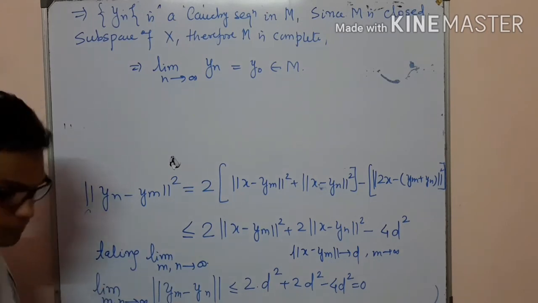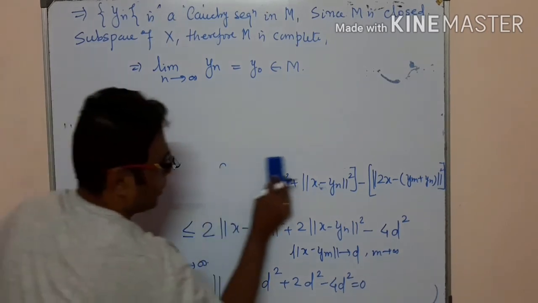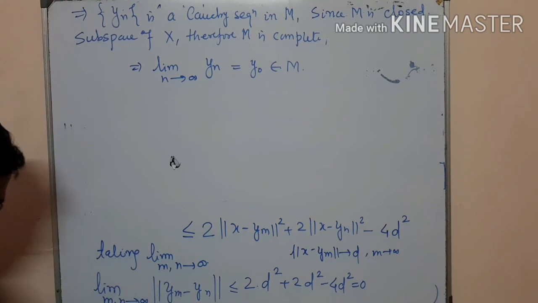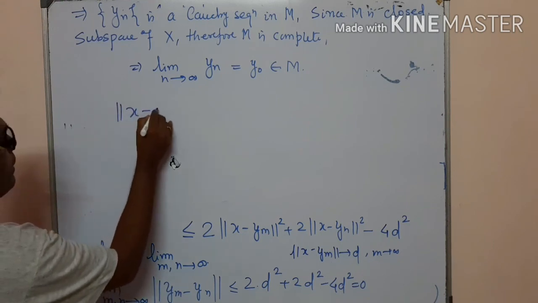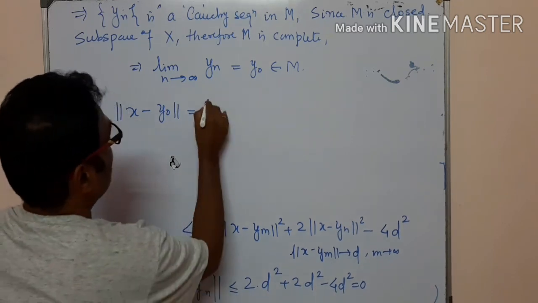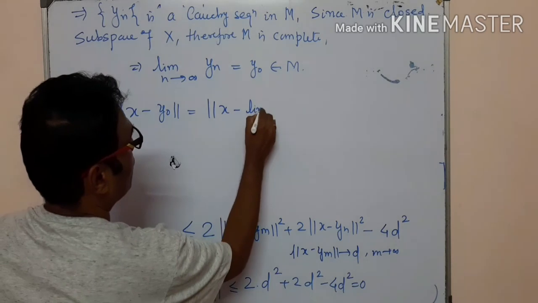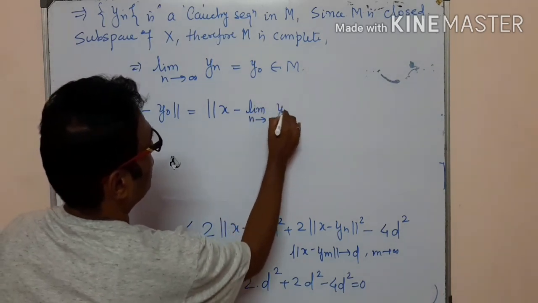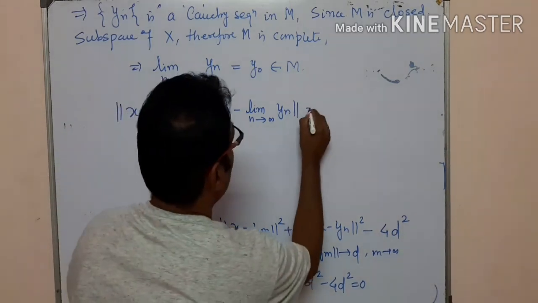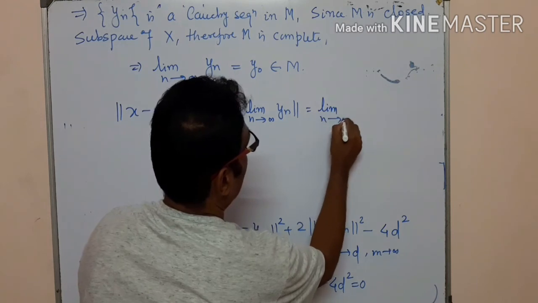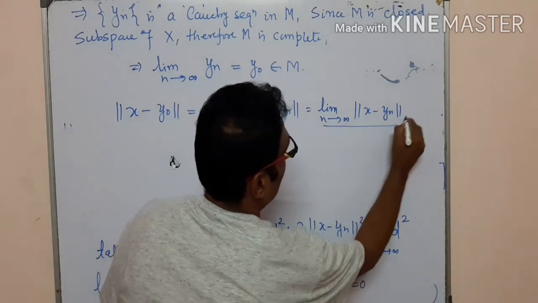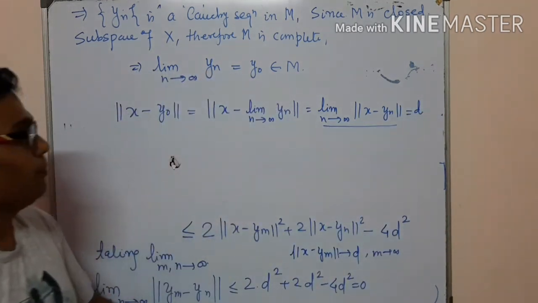By continuity of the norm, or continuity of the inner product, we have the norm of x minus y0 equal to the norm of x minus the limit of yn, which is equal to the limit of the norm of x minus yn, and this is equal to d.